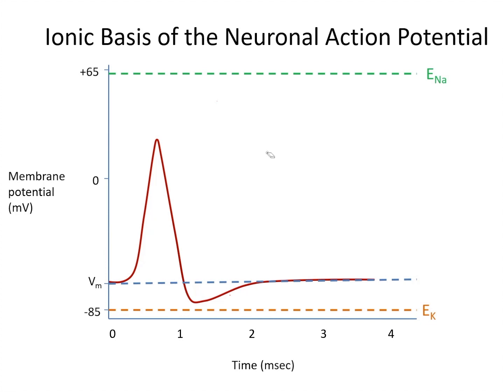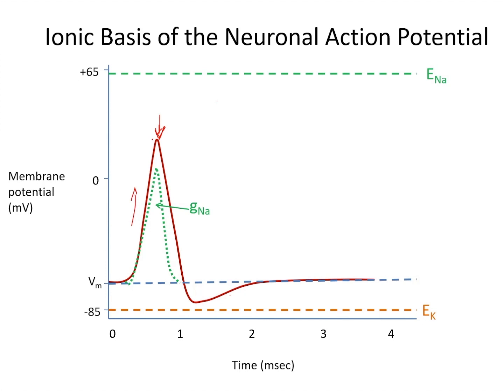Rapid depolarization after threshold voltage is exceeded is due to the opening of voltage-gated sodium channels. You see here on the graph G sodium, the sodium conductance is increasing. The peak voltage, where rapid depolarization abruptly ends and the membrane potential enters its repolarizing phase, has two components.